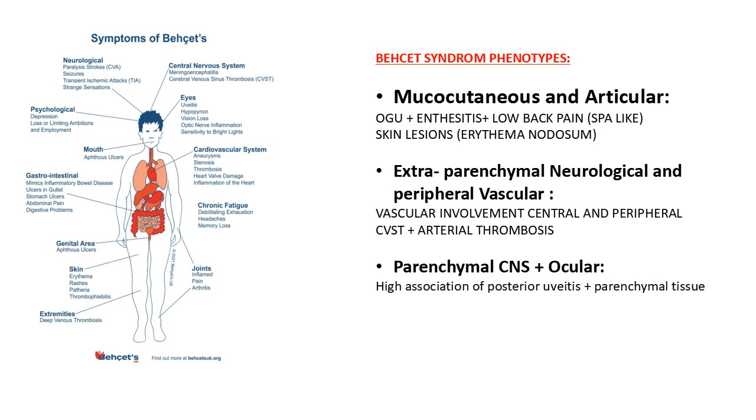Here is a photo for Behcet syndrome, which includes many manifestations: central nervous system, psychological symptoms and depression, the eye, the cardiovascular system, the oral and genital ulcers, the GIT. It may cause perforation. It is more common in Japanese patients. Chronic fatigue is very common with Behcet. The joint involvement and the skin, erythema or papules or folliculitis, are very common, and the vascular manifestations like DVT or inferior vena cava involvement or any aortic aneurysm.